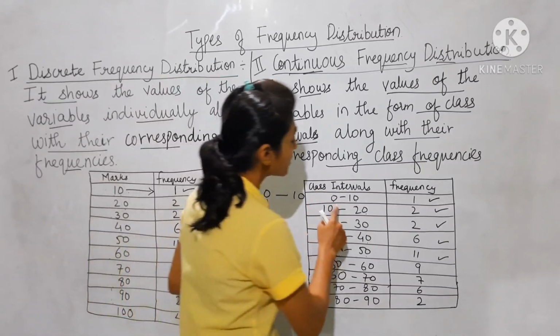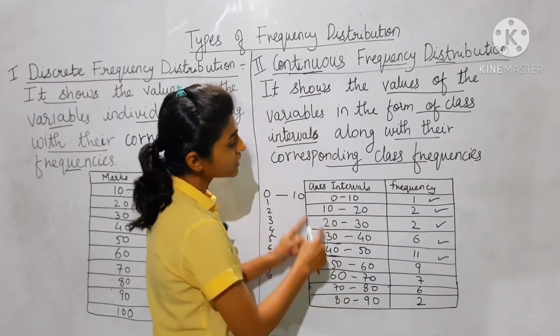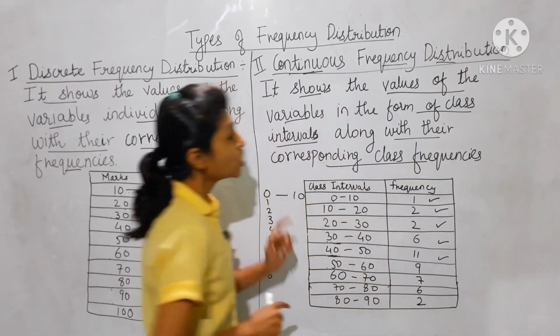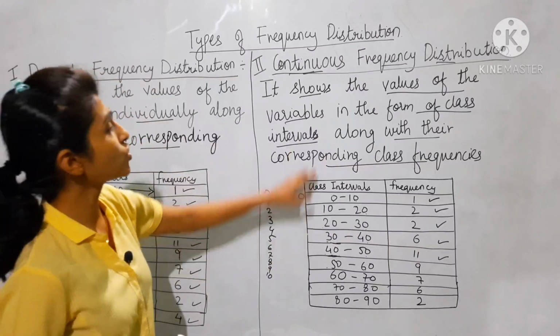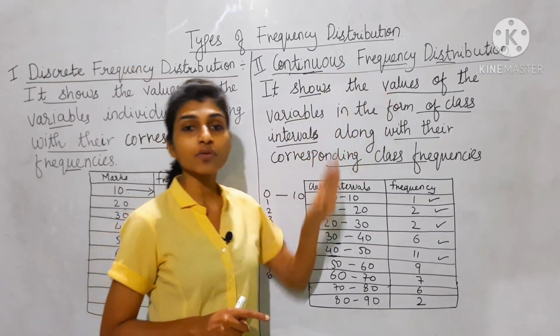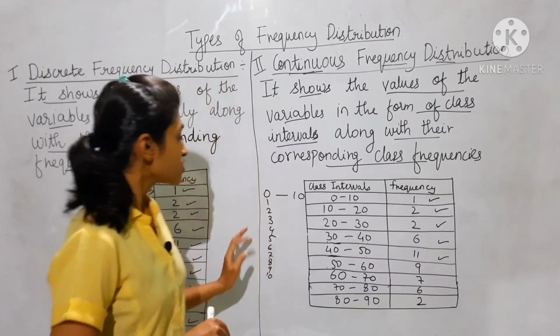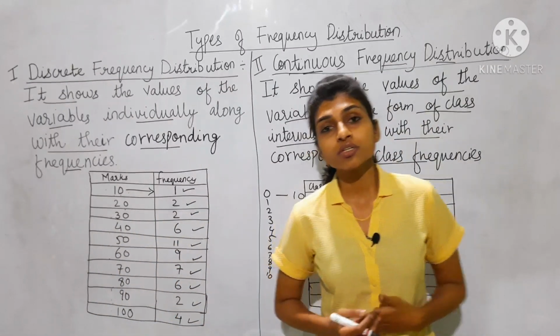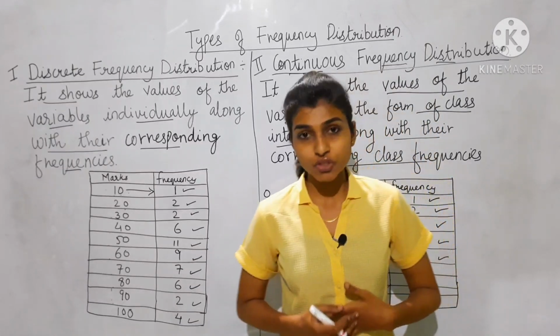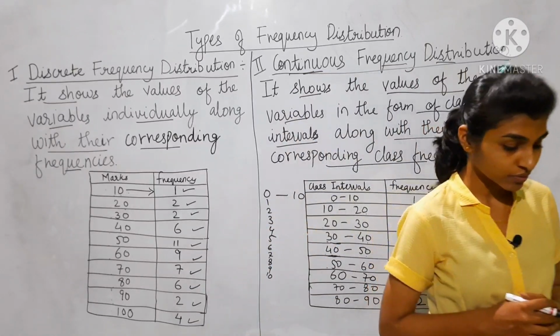Along with the class interval there are frequencies. So this example is of a continuous frequency distribution. Please copy this down. Next we'll see the important terms related to frequency distribution. By that time, please copy down.